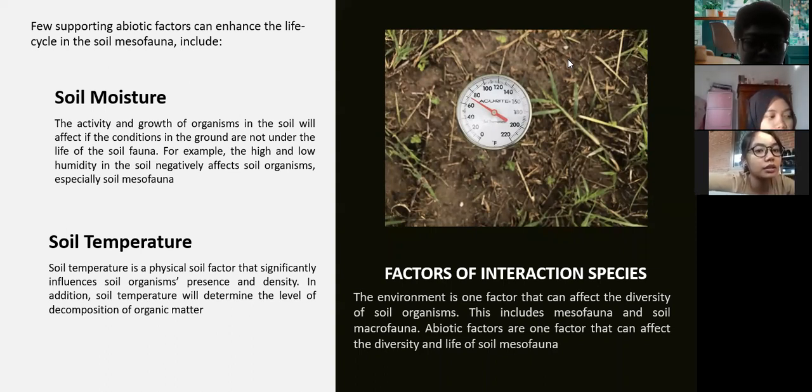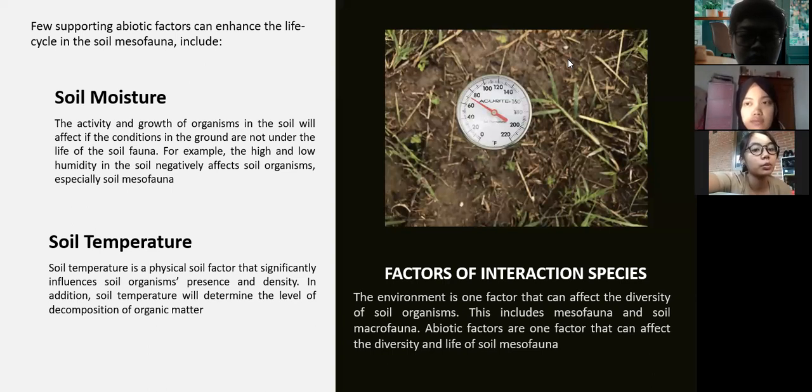The activity and growth of organisms in the soil will be affected by the condition of the ground, which in turn affects the life of the soil fauna. For example, high and low humidity in the soil negatively affects soil organisms, especially soil mesofauna. And the second one is soil temperature. Soil temperature is a physical soil factor that significantly influences soil organism presence and density. In addition, soil temperature will determine the level of decomposition of organic matter.